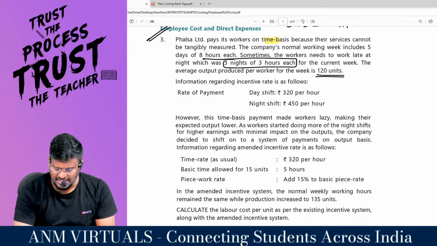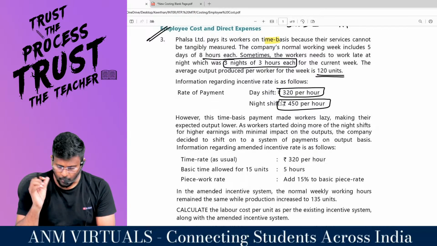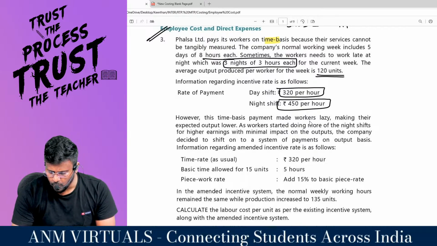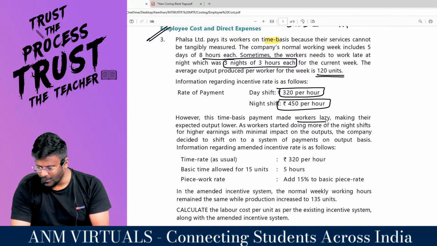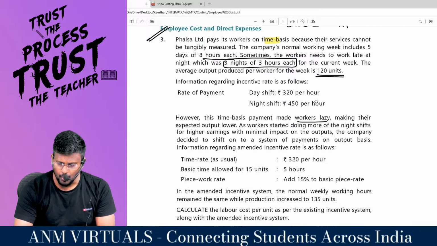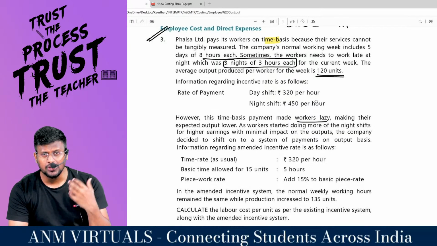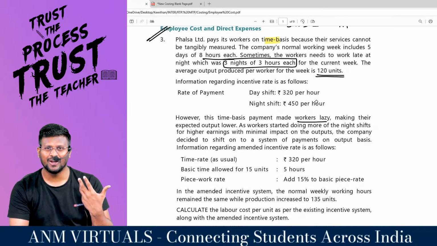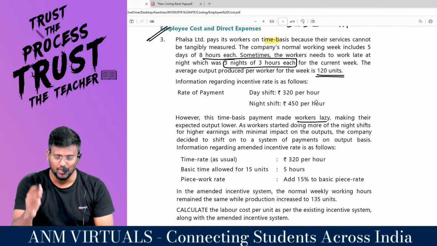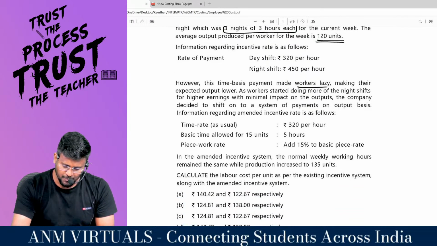Information regarding the incentive rate is as follows. Rate of payment: day shift 320 per hour and night shift 450 per hour. However, this time basis payment made workers lazy. If you work in daytime, you get only 320 per hour, and if you work in the night shift, you get 450 per hour. So it is indirectly pushing employees to work in the night shift rather than the day shift. No one will complete the work in the day shift. They will push the work to the night shift, making the expected output lower.